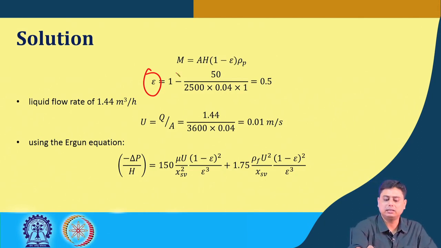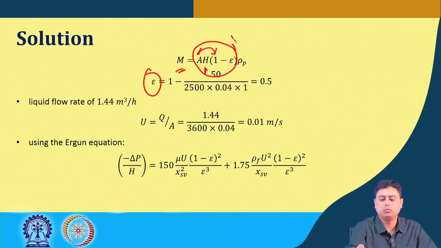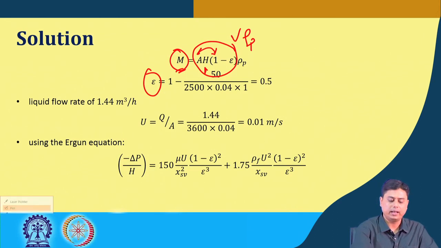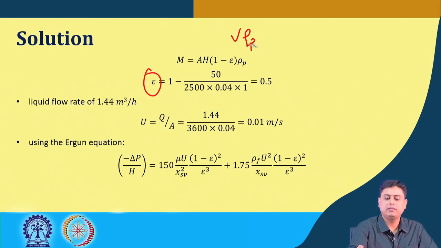So, which is again the mass of the bed is the cross sectional area of the solid multiplied by the height, which gives the volume multiplied by the rho of the particle. Then if we equate that with the known quantity, we can have an expression that gives us the value of epsilon, because here other parameters are known.